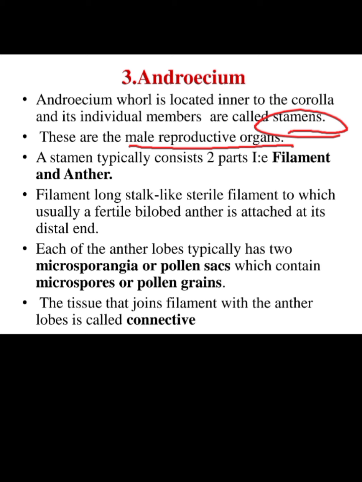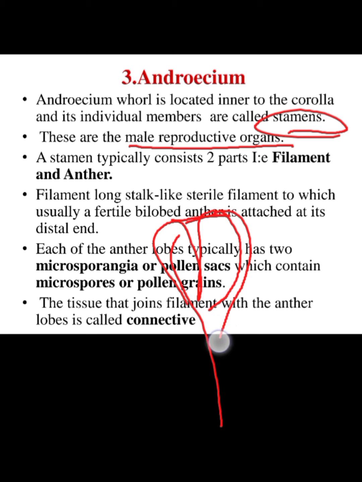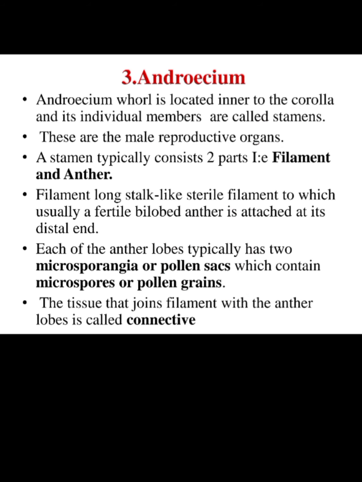Stamen consists of two parts, filament and anther. Anther, which is bilobed in structure, and this stalk-like structure is called filament. So filament and anther constitute the stamen.